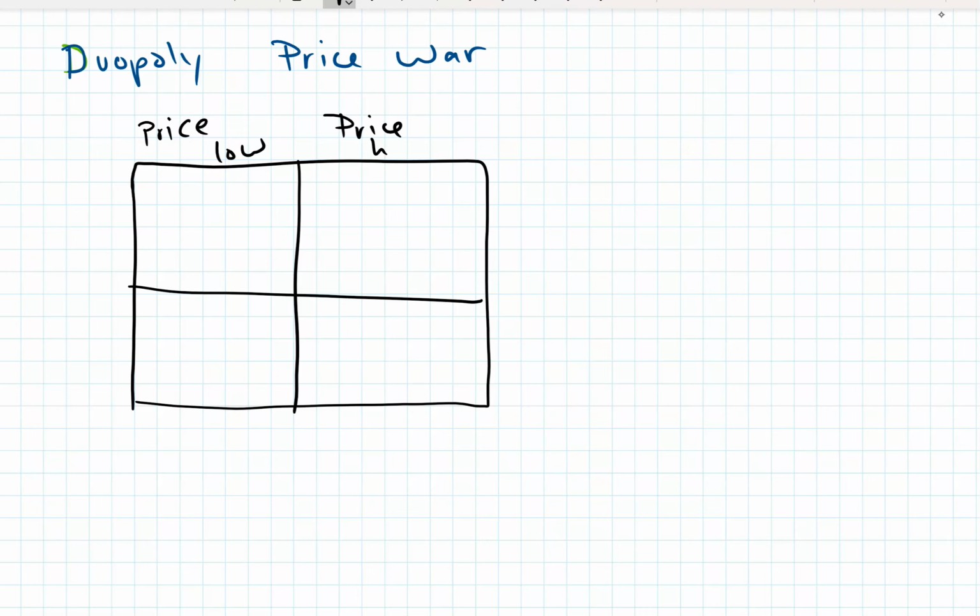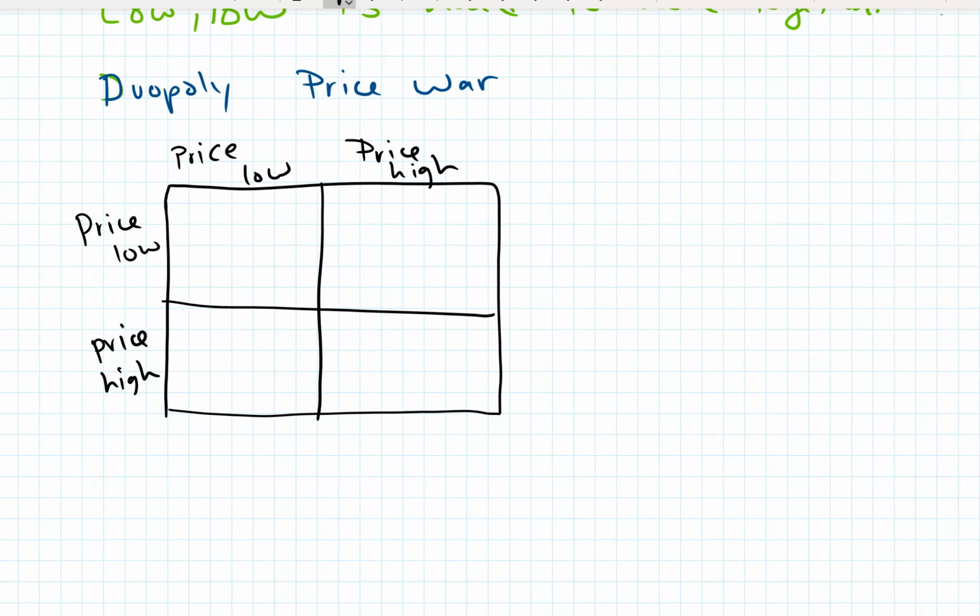This person can price low, or they can price high. Let's just make two firms here. The numbers aren't going to make that much sense for the names I'm giving, but that's okay. So this is Pepsi, and this is Coke. The two companies can choose to price low or price high.